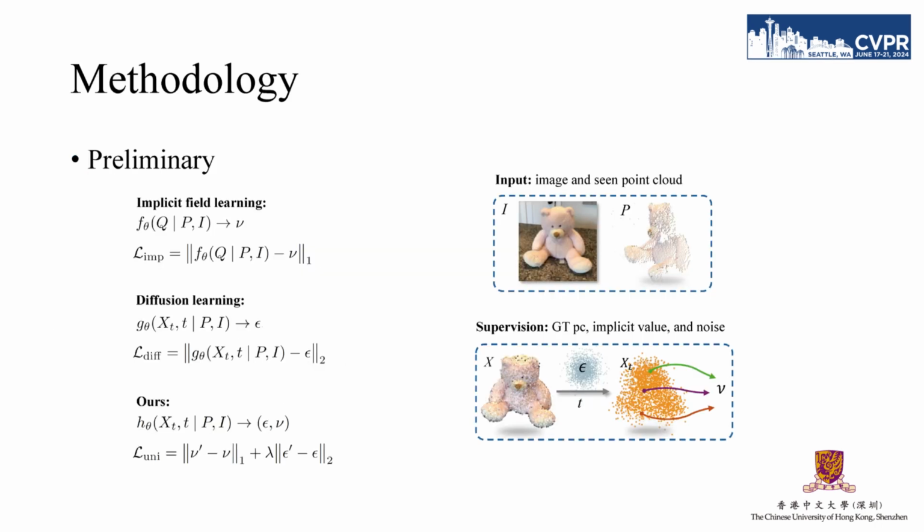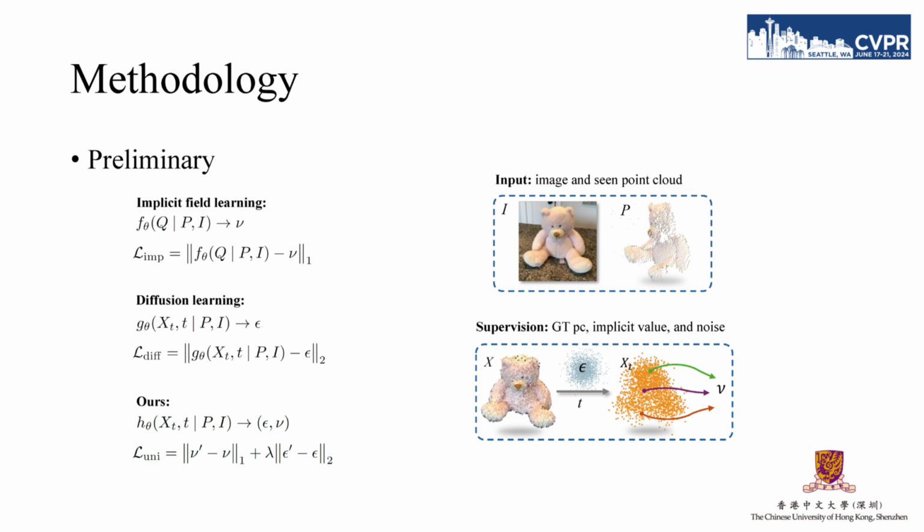In this section, we take a closer look at the methodology. At first, we introduce some preliminaries. Denote the input image and partial scene point cloud as I and P, and the point cloud ground truth as X. Given some queries Q in the space, an implicit field model F is required to learn the mapping from Q to the GT implicit value mu.